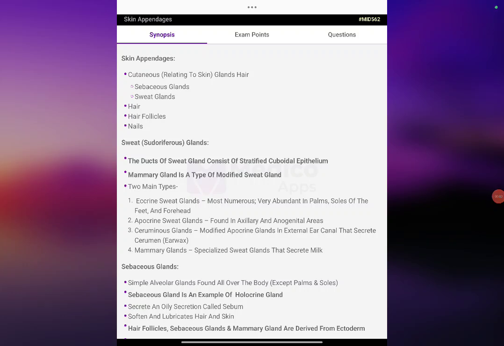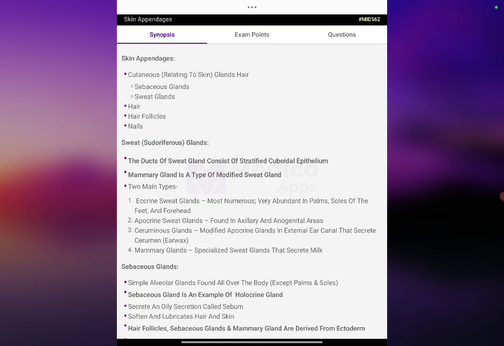Skin appendages, cutaneous, relating to skin: glands, hair, sebaceous glands, sweat glands, hair follicles, and nails. The rest of the sweat gland consists of stratified cuboidal epithelium. The mammary gland is a type of modified sweat gland.